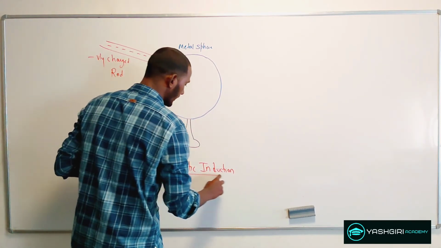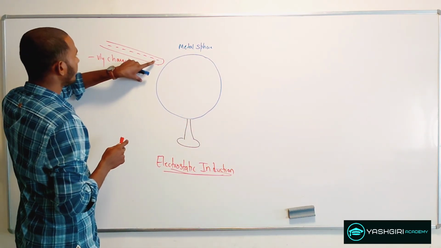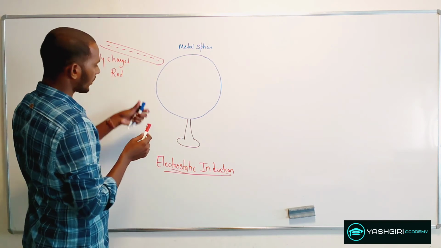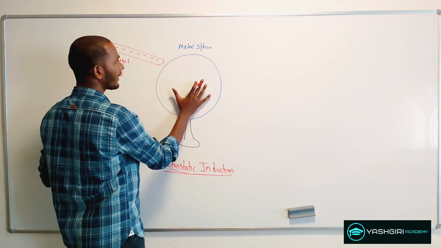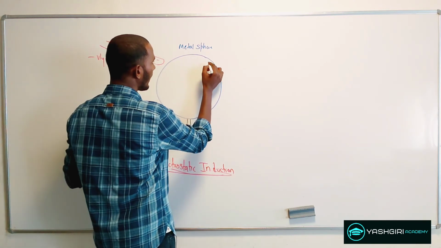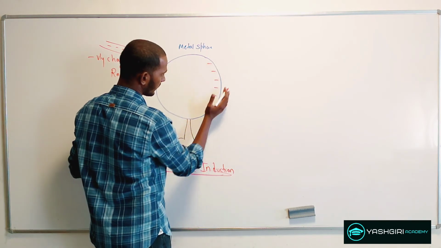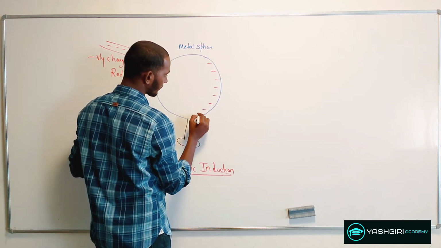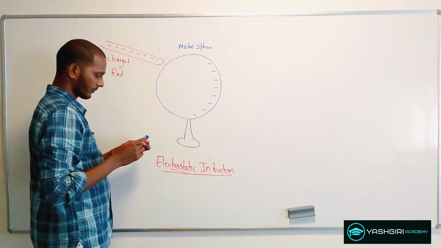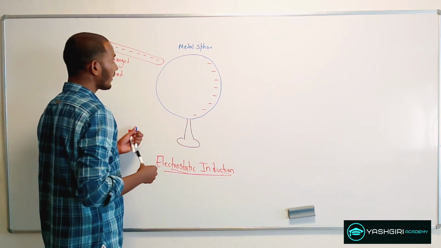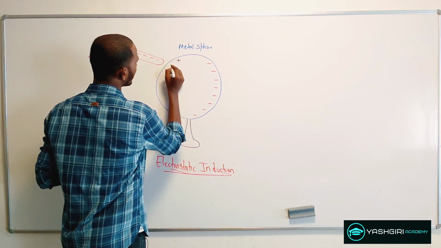What electrostatic induction means is that when you bring a negatively charged rod closer to this, the electrons which are available on this metal sphere will move away from it, and they will get accumulated on the right surface of this sphere. Now, when there is a transfer of electrons from one edge to the other edge, there is a deficiency of electrons over here, so that will give us a positive charge.